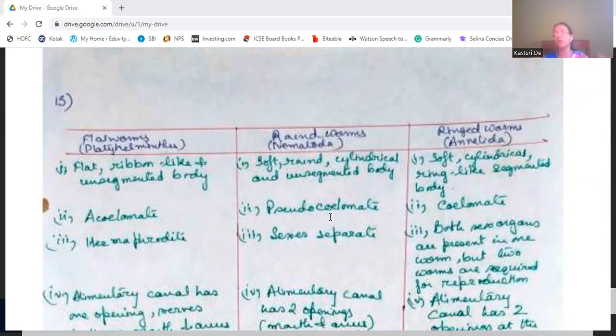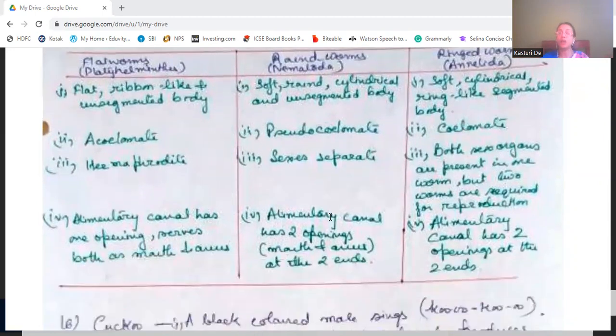Flatworms are acoelomate. Roundworms are pseudocoelomate. Ringworms are coelomate. Then flatworms are hermaphrodite, that is bisexual. In roundworms, the sexes are separate. Ringworms are again hermaphrodite, both sex organs are present in the same one, but they require two worms for reproduction.